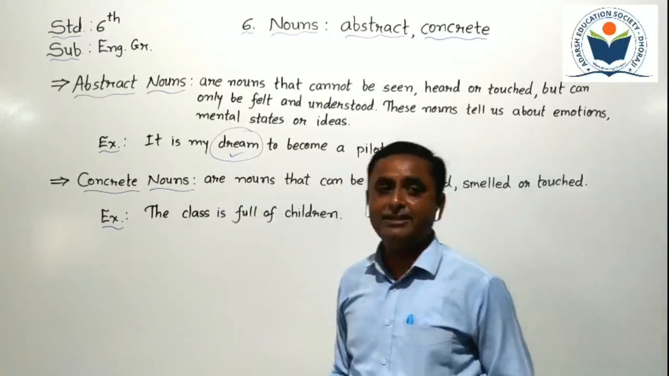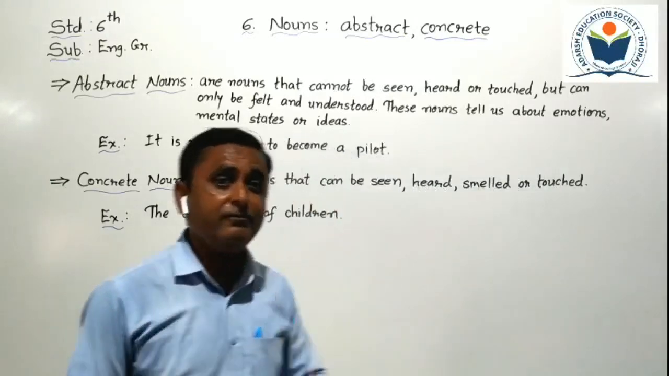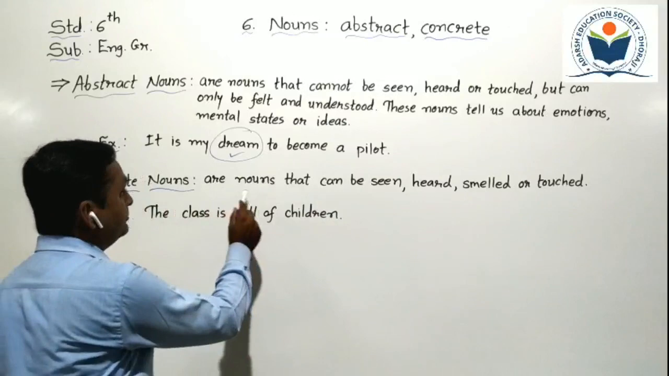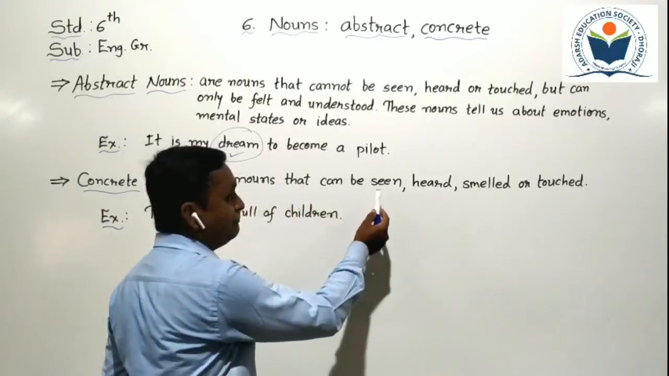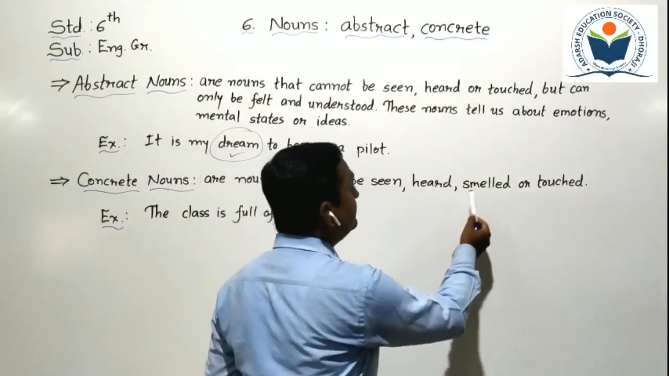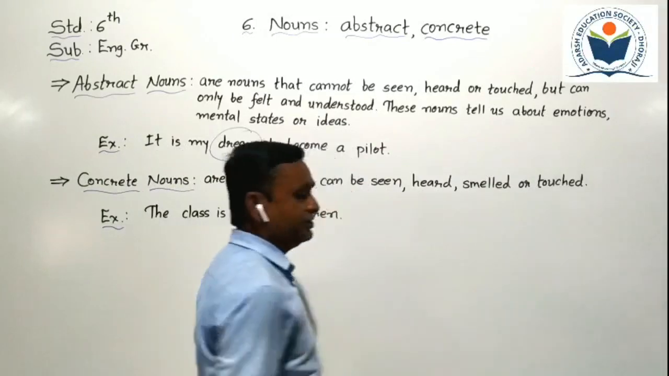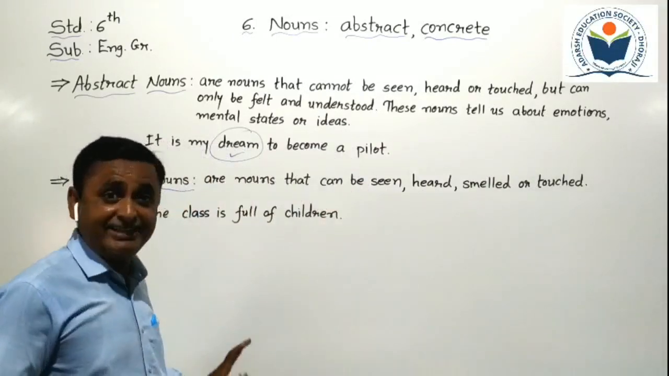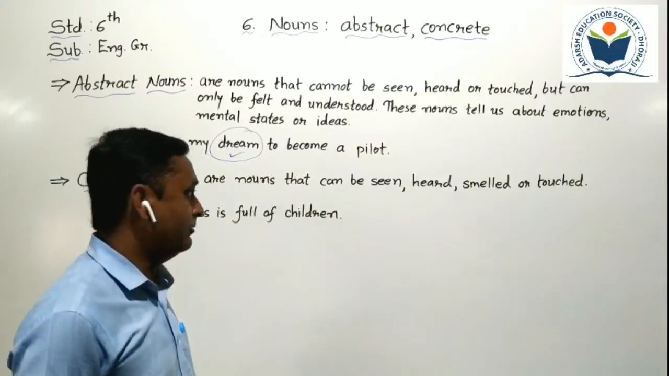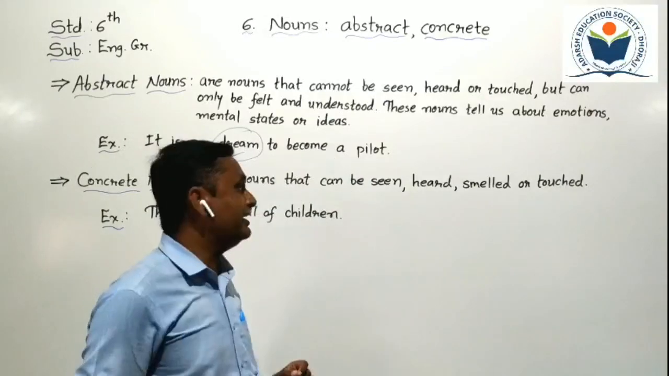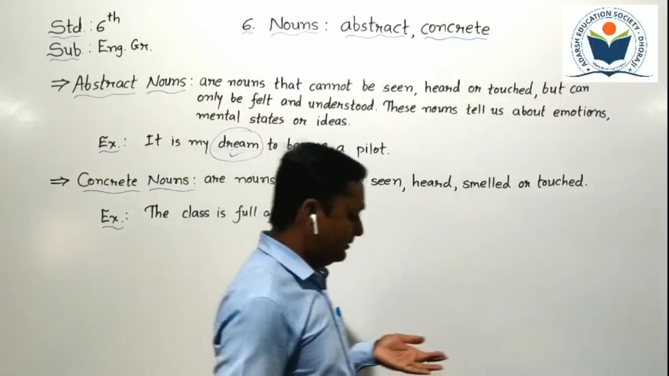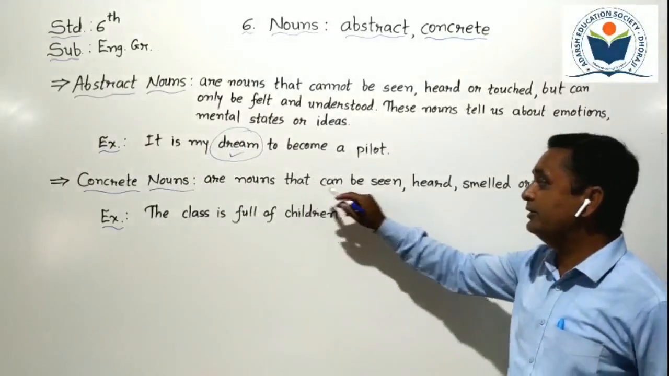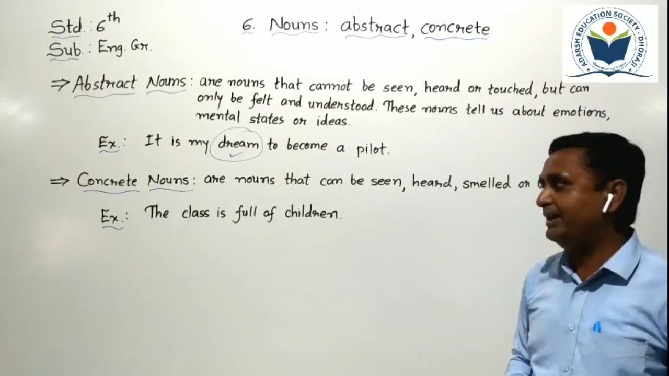Now the next thing is the concrete nouns. What do we call concrete nouns? Concrete nouns are nouns that can be seen, heard, smelled or touched. We can see that type of noun, we can hear it, we can smell it or we can touch it. That type of noun is known as a concrete noun.